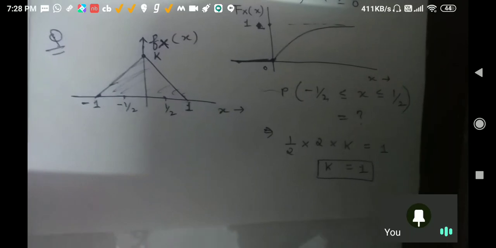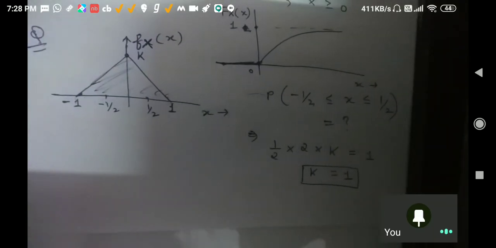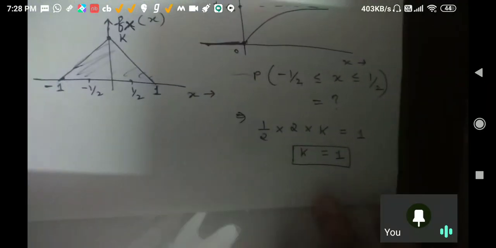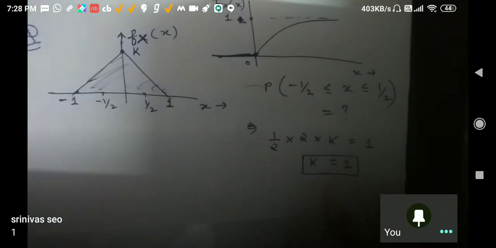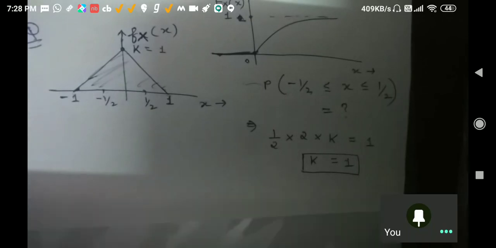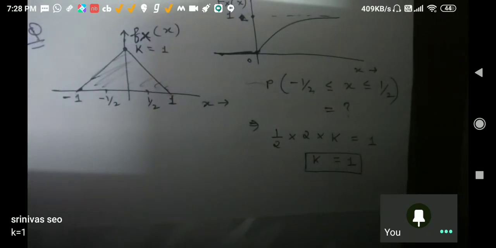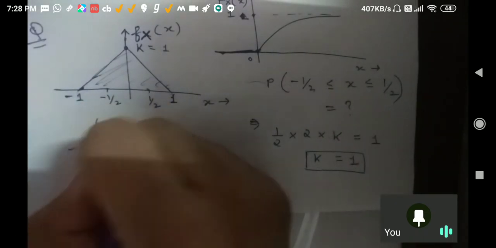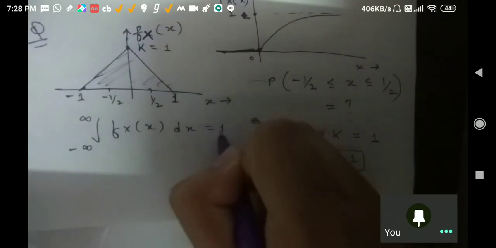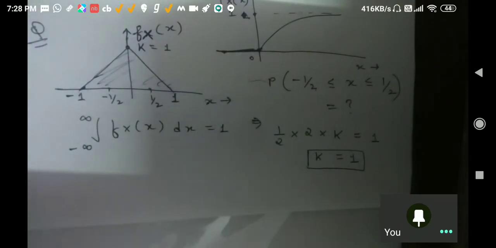I couldn't understand this thing. How are you getting this value as half? Can anybody help me? Srinivas is saying 1, sir. Perfect. You have applied this basics only, na? Minus infinity to infinity, f(x) dx.